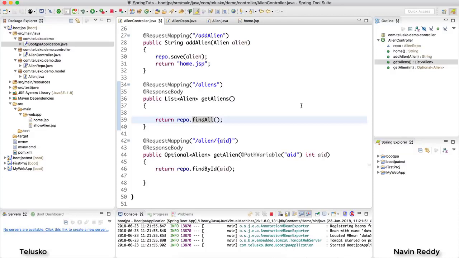But then when you talk about web services, we have different formats. One is JSON, the second one is XML. And people still use XML. And what if you want to use XML? Because by default, you are getting JSON, right? Now, of course, when you have a web service, you need to provide both the formats.